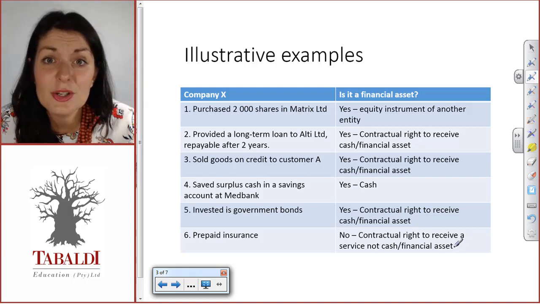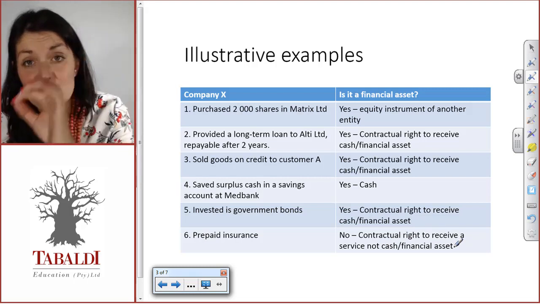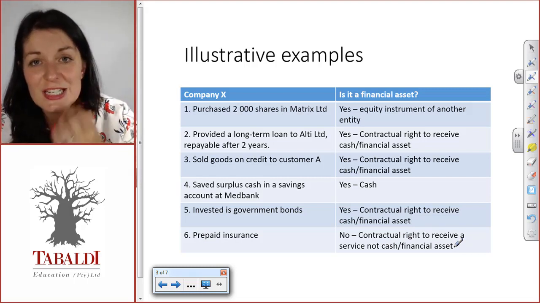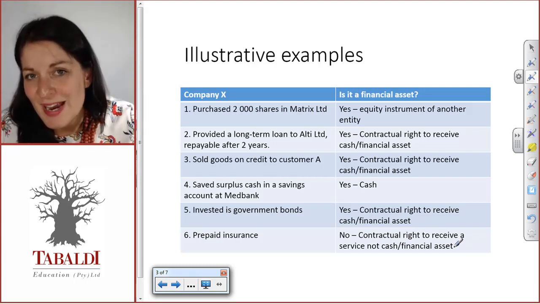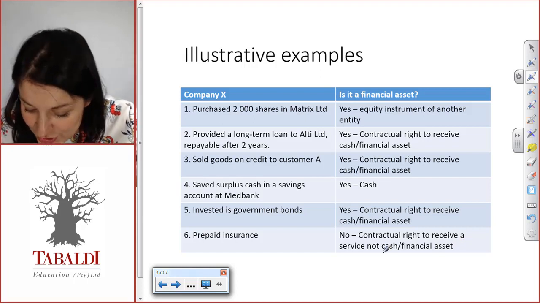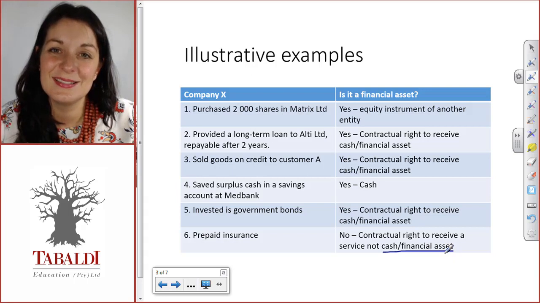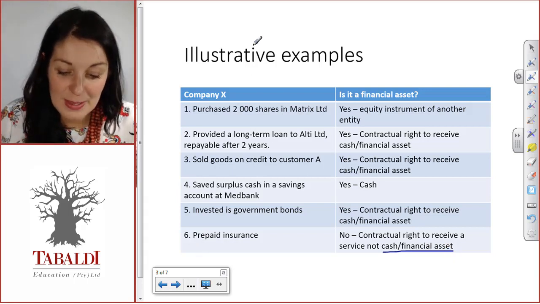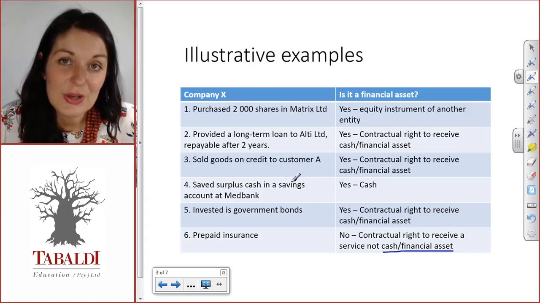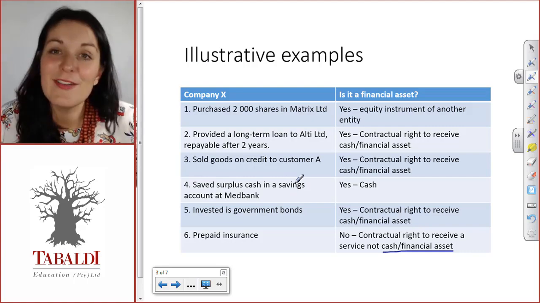There's just a contractual right between you and the insurer for the insurer to give you the services that you've paid for, but there's no contractual right to receive cash or a financial asset. So a tricky one, but apply the definition and you can easily determine if it is a financial asset.